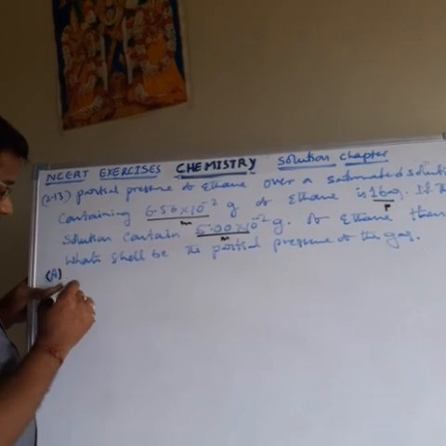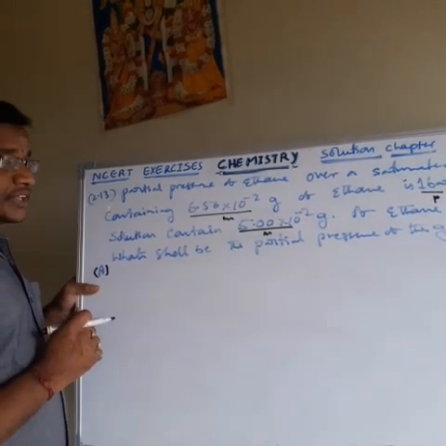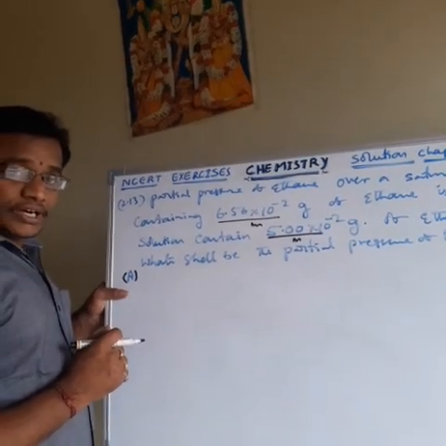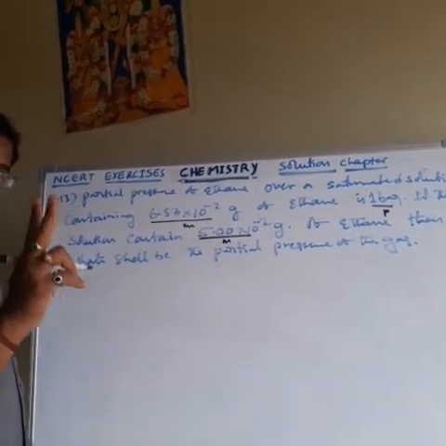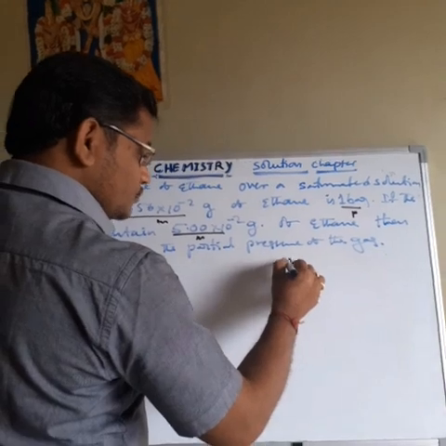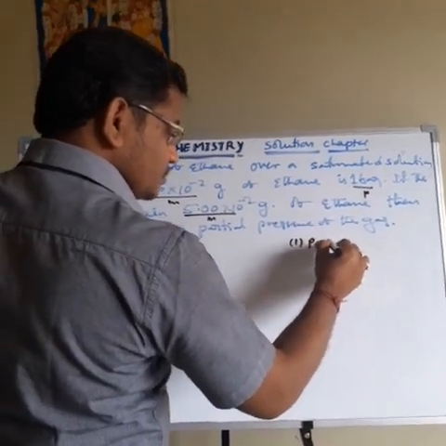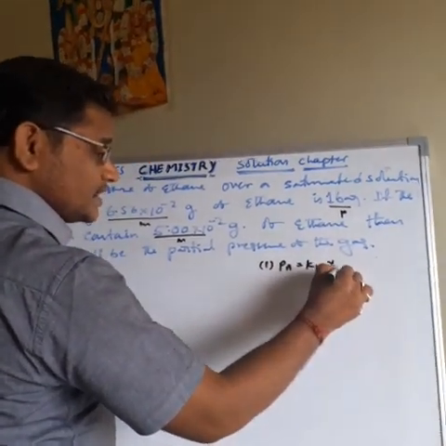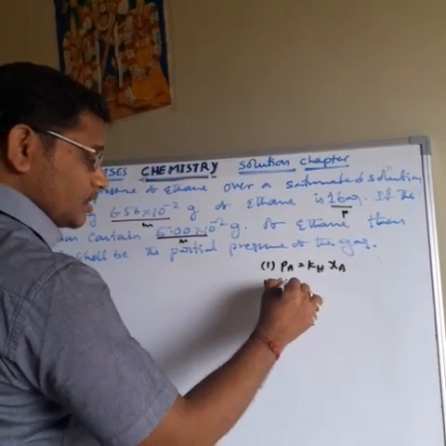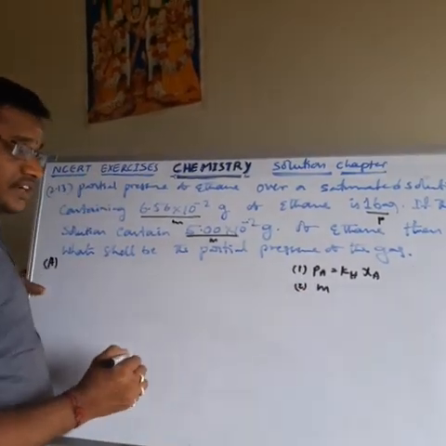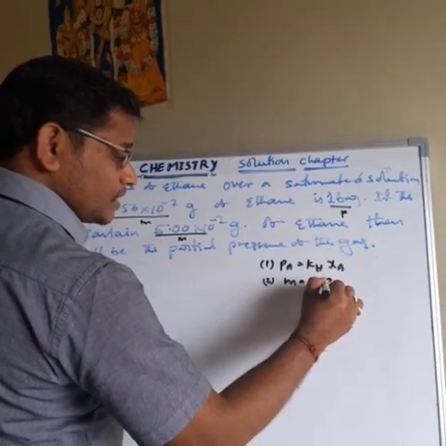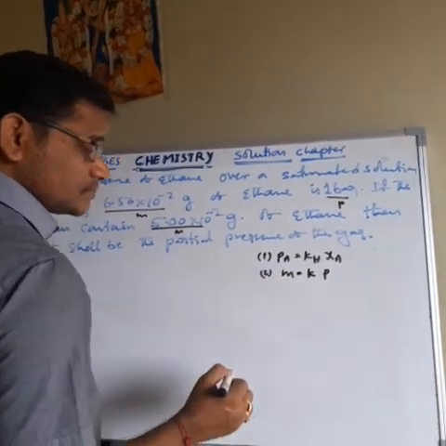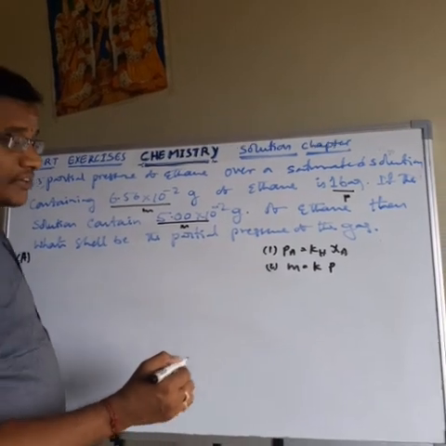Let us solve this question using Henry's law. What is the Henry's law formula? Henry's law has two formulas. Formula number 1 is partial pressure equals Kh into X. The second formula: the mass of the gas dissolved in the liquid is directly proportional to the partial pressure of the gas present in equilibrium with that liquid.